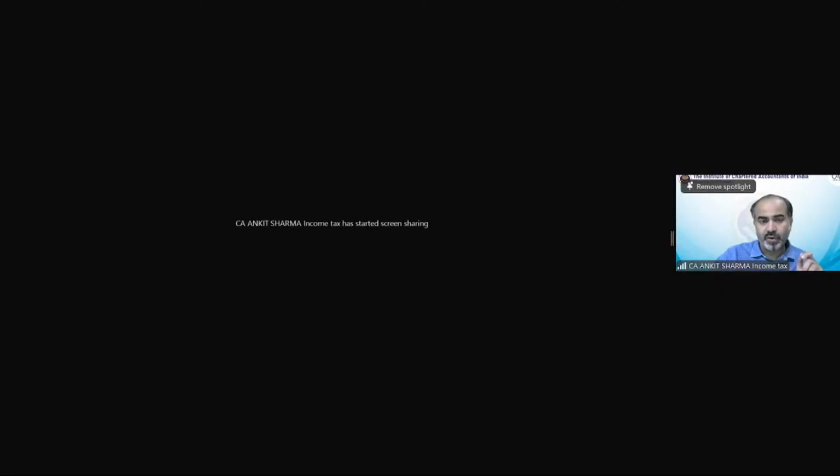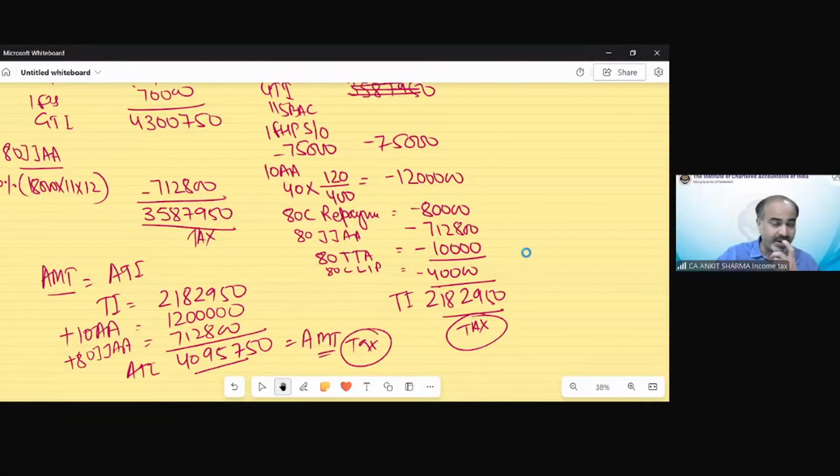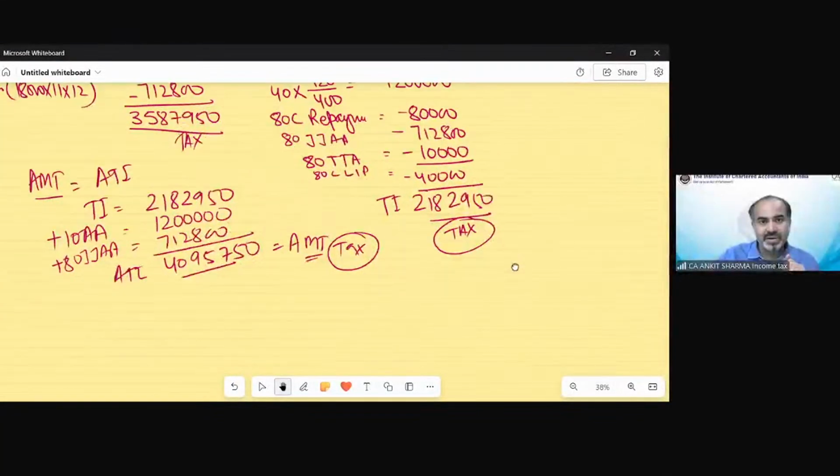Welcome back everyone. We were discussing the provisions of chapter number 9. This is our last revisionary class regarding chapter number 9, and also the last revisionary class of income tax law. We were discussing MTP 2, question number 1. We have calculated the GTI in this question for section 115BAC provision, then we have calculated the ATI, and the income as per the optional tax regime. Now we are moving on to calculate the tax on these respective incomes.